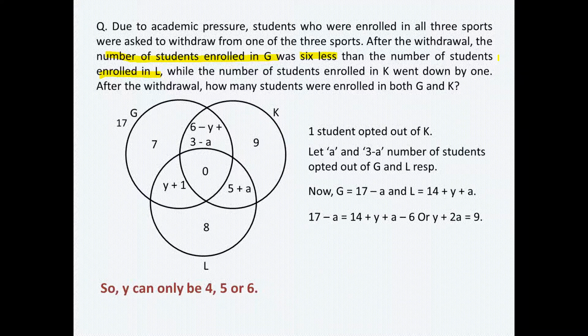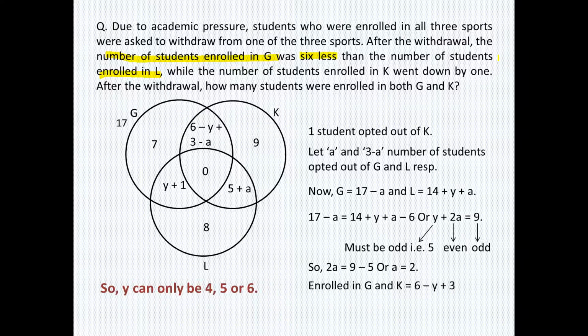So either you put in all these values and check what values of A can be there, or if you look at this equation closely, you'll see that 9 is an odd number and 2A has to be an even number, whatever A is. So an even number should be added to something such that you get an odd number. So that something, which is Y here, should also be odd, and hence it can only be 5. So the only possible value of Y is 5. And when you put that value of 5 here, you get the value of A as 2.